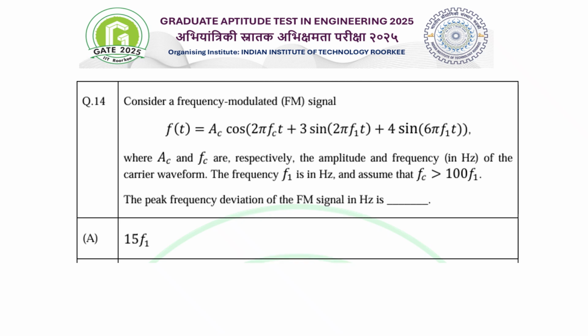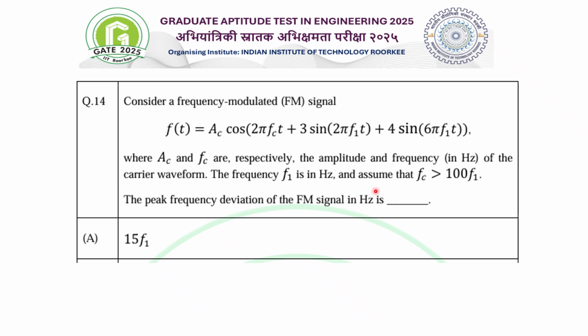Okay, so first of all, GATE 2025 was conducted by IIT Roorkee, and so let's take the question. Question number 14: consider a frequency modulated FM signal f(t) given as Ac cos(2π fc t + 3 sin(2π f1 t) + 4 sin(6π f1 t)), where Ac and fc are respectively the amplitude and frequency of the carrier waveform.